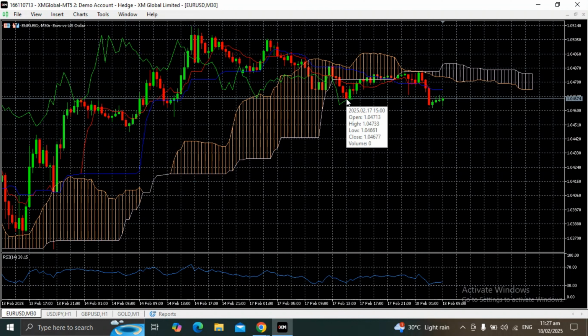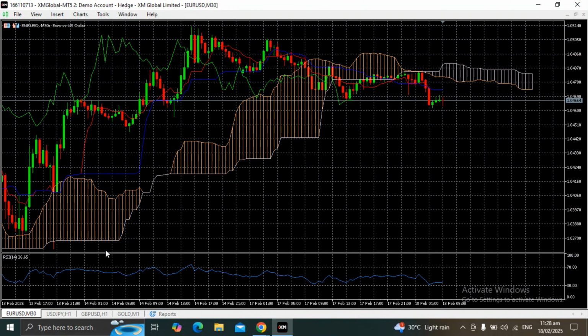So if you want to get into or trade this one, might as well wait for it to break with a strong bullish candlestick formation, because sometimes it breaks but then the bears will overwhelm the bulls, so the price will still go down.